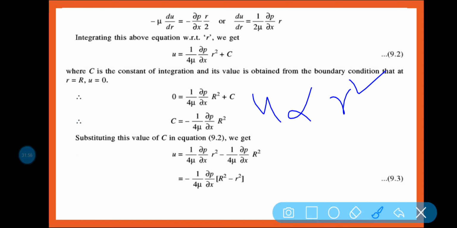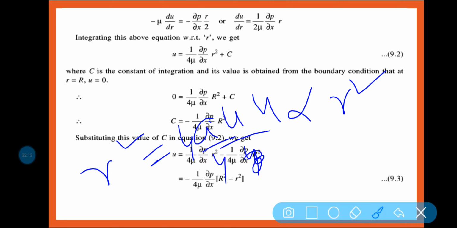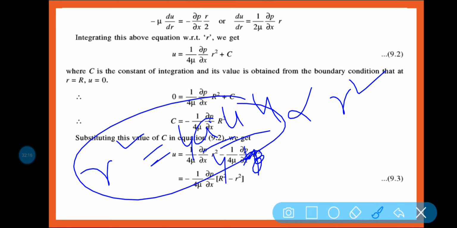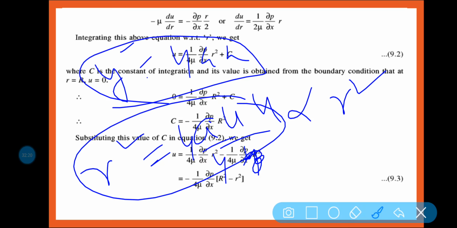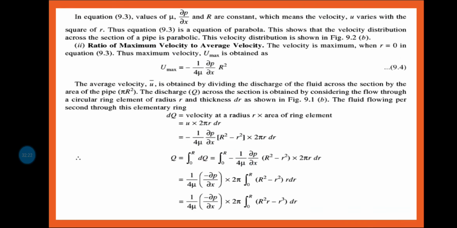So ultimately what can we write? r square is equal to 4ax, where a is equal to mu by 4. So this is basically satisfying the condition y square is equal to 4ax. So that is why we can say this is the velocity distribution.